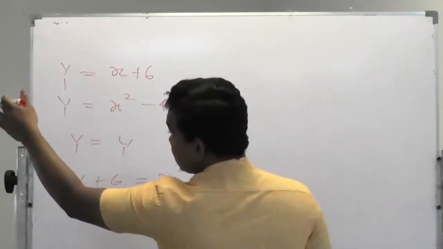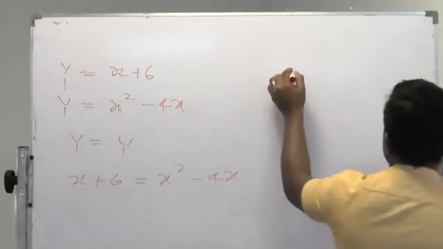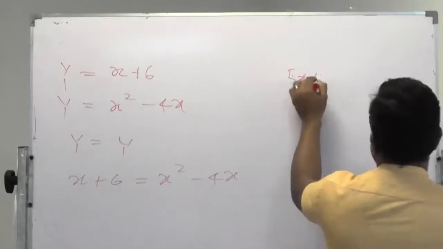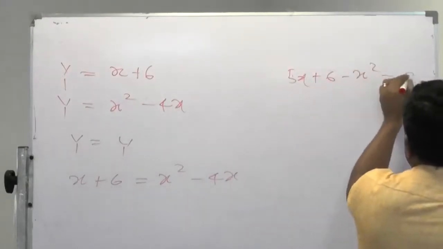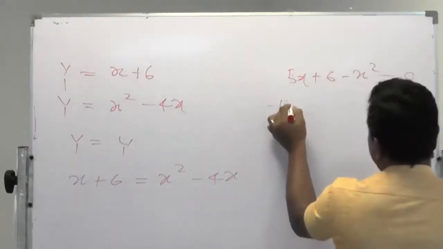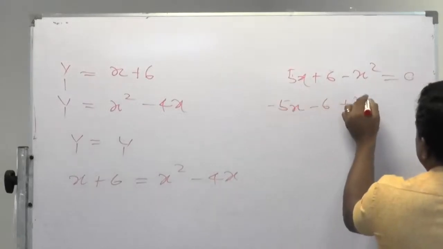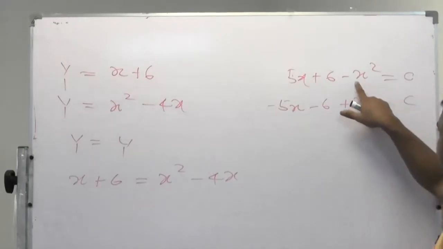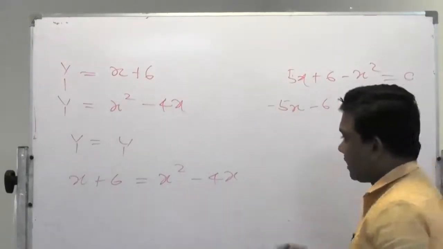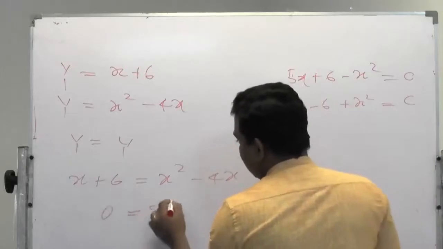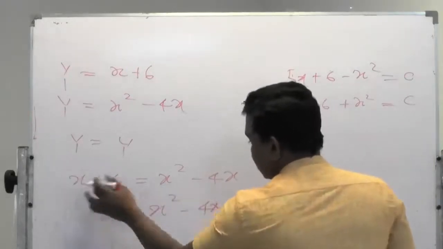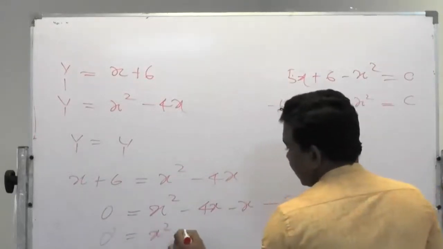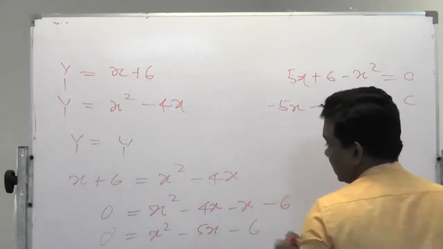Or change the previous equation I explained, 5x plus 6 minus x squared equals 0, to minus 5x minus 6 plus x squared equals 0 once you move everything to make x squared positive. Or you can have the same answer like this: 0 equal x squared minus 4x minus x minus 6, then 0 equal x squared minus 5x minus 6.